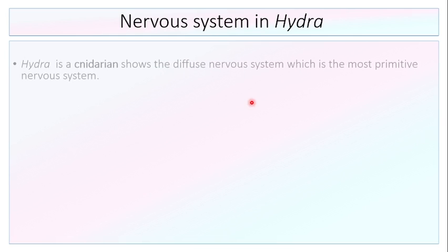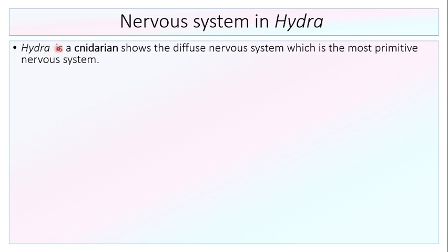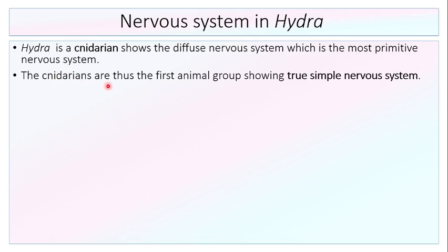Let us see the nervous system in the case of Hydra. It is again a lower organism, slightly more evolved than the sponges. Hydra is a cnidarian and shows a diffuse nervous system, which is the most primitive nervous system. The cnidarians are thus the first animal group showing a true simple nervous system.